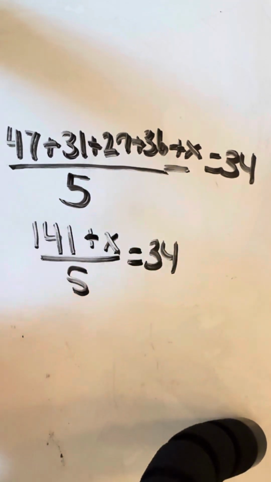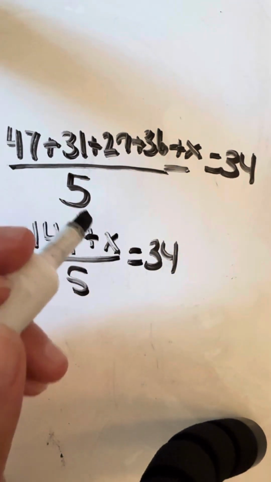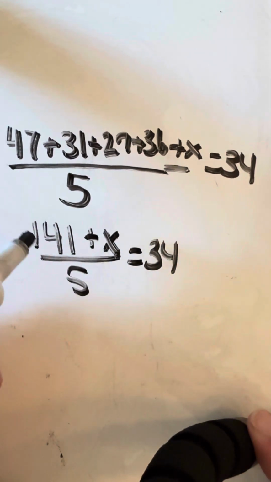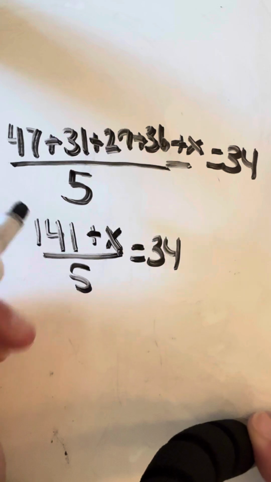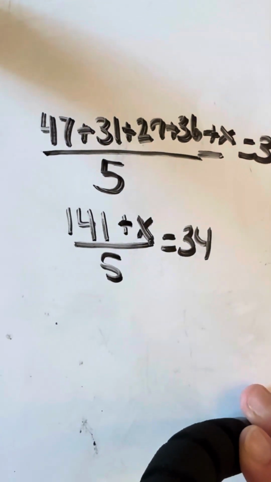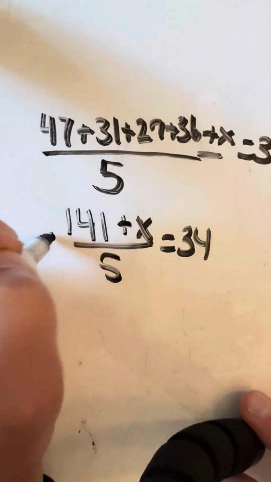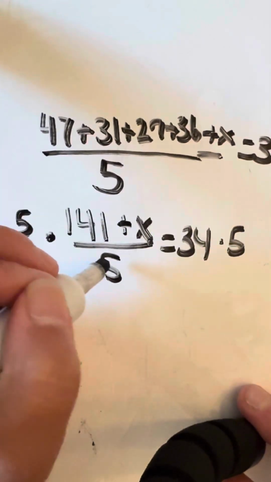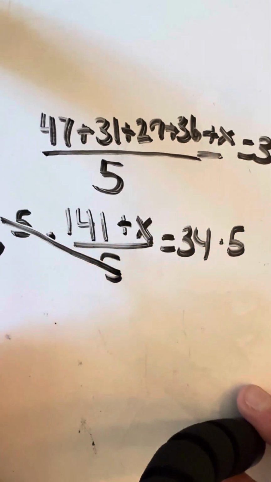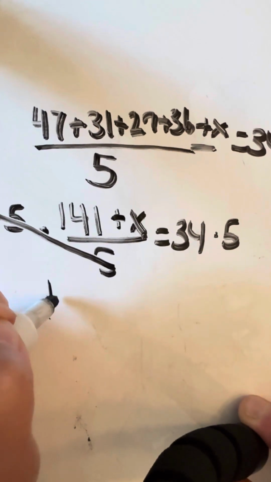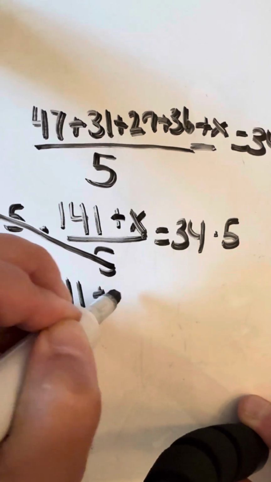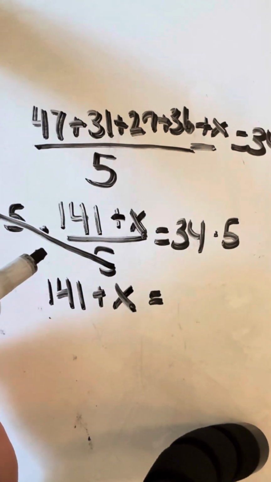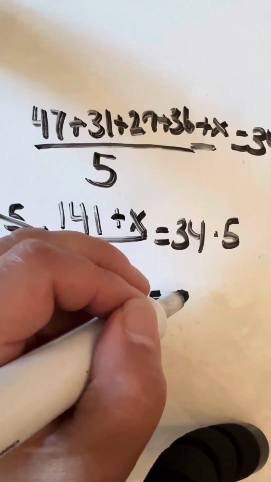We got 34. Now, in order for me to get x by itself, the first thing I have to do is remove that 5 from the denominator. So instead of dividing by 5, I have to do its opposite when solving. So we're going to multiply by 5 on both sides. These are going to cancel each other out, leaving just 1 underneath, which means you just have 141 plus x here. And over here, you're going to have the 34 times the 5, and you get 170.